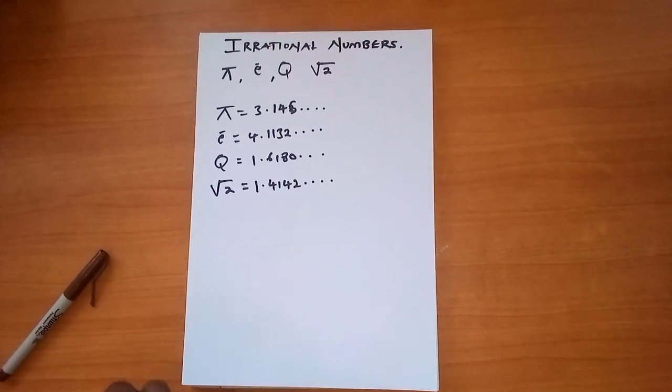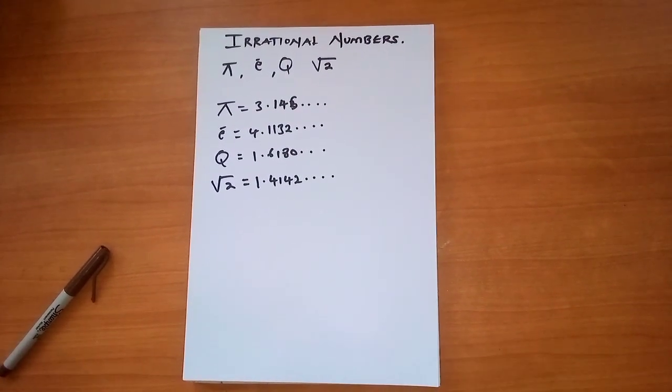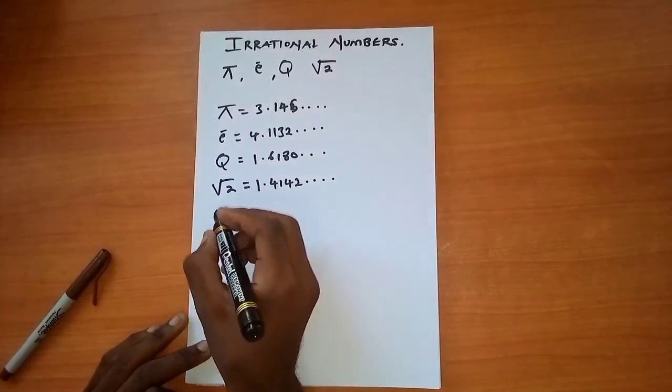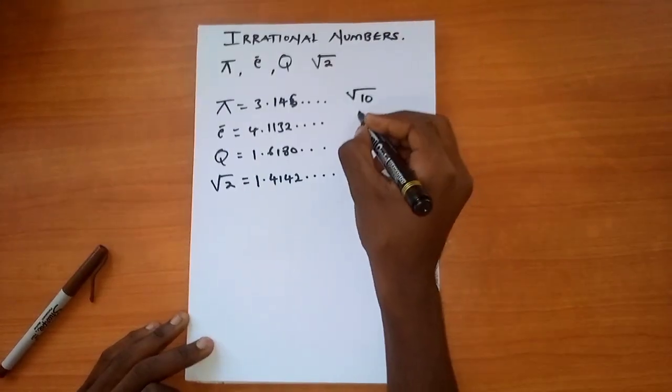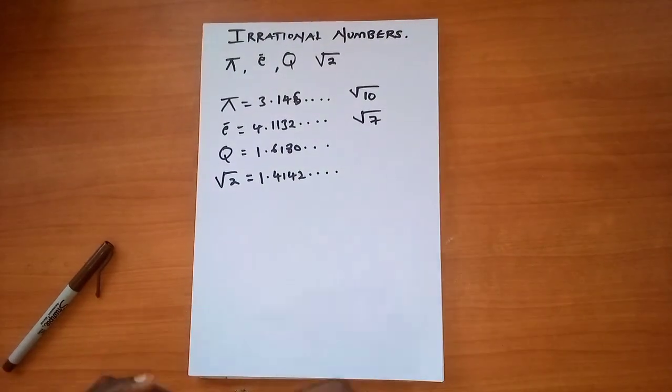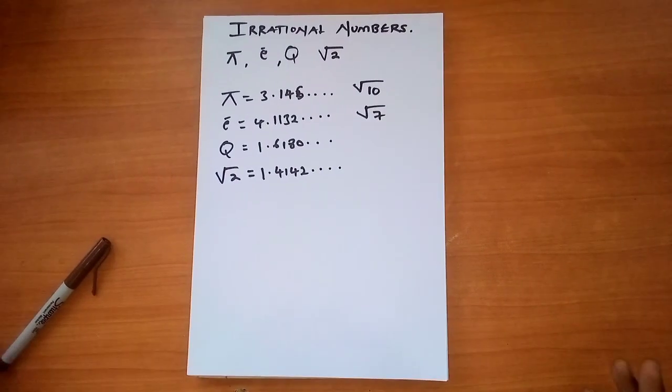But remember, in terms of the roots, the root of each and every non-perfect square number is going to give you an irrational number. Things like the root of 10, the root of 7, all these are going to give you irrational numbers. And we remember that these numbers cannot be expressed as a fraction.